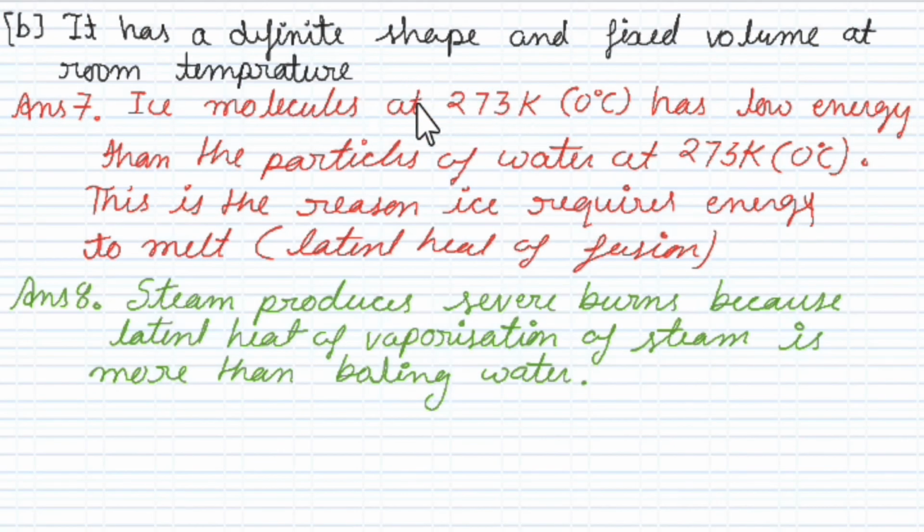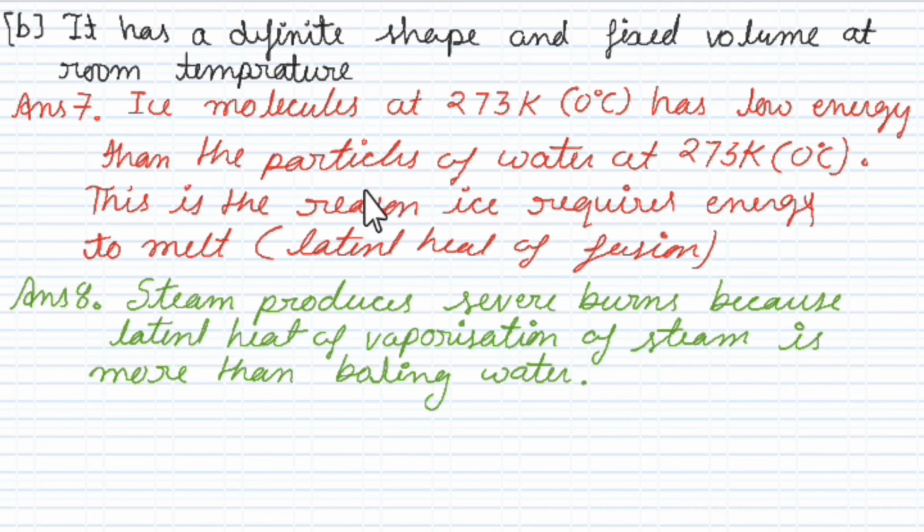B is, iron almirah is a solid at room temperature, because what we see physically in an iron almirah, we see a definite shape. It does not change with time, and we see the fixed volume. It does not change with time at room temperature.